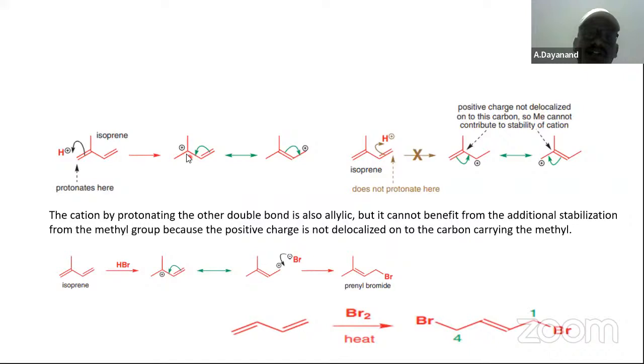It is stabilized because a tertiary carbocation is formed. Whereas here, from the methyl group, the positive charge is involved. This is the carbocation, and the bromination is taking place. It is called prenyl bromide. Bromination will take place at 1 and 4. This is called conjugate addition.